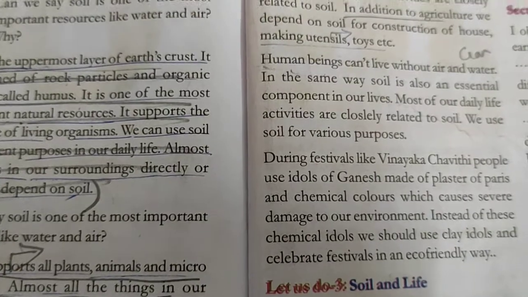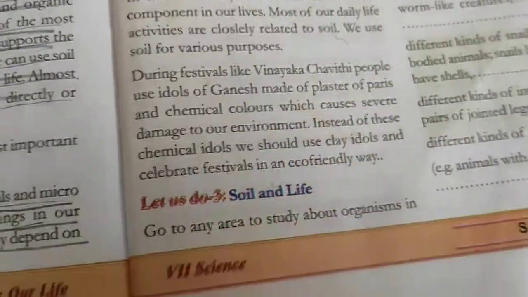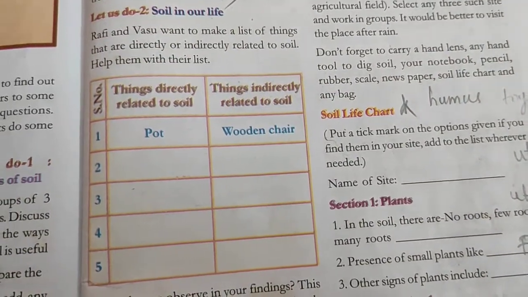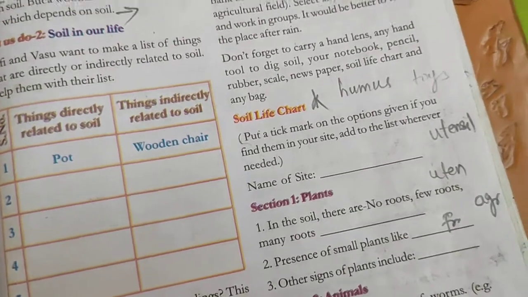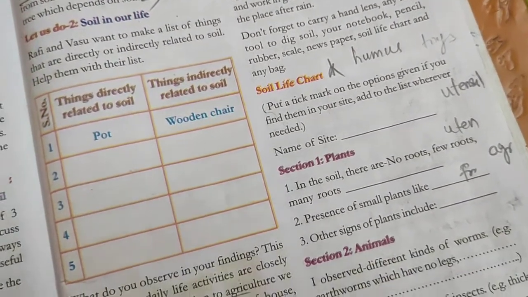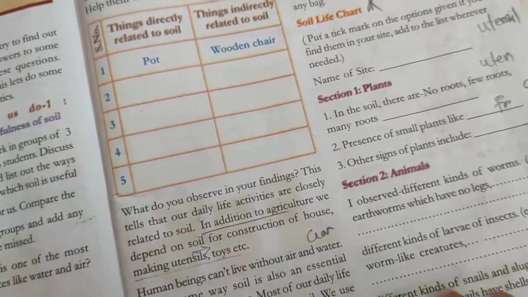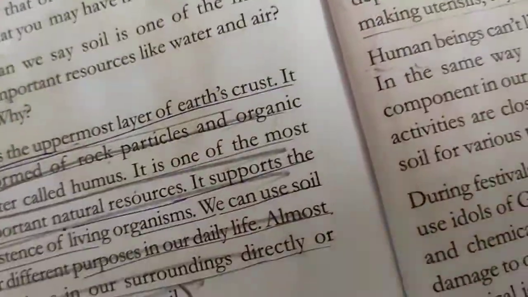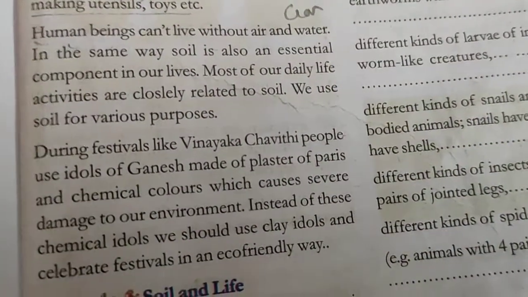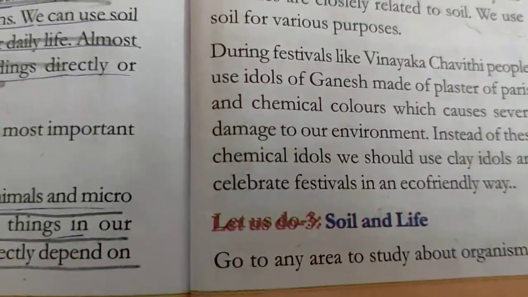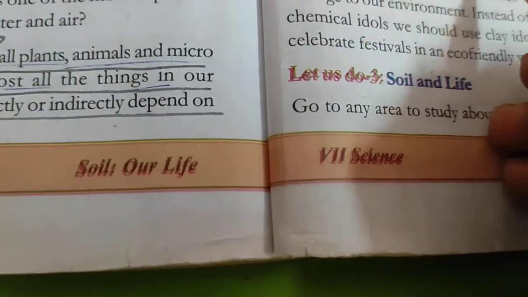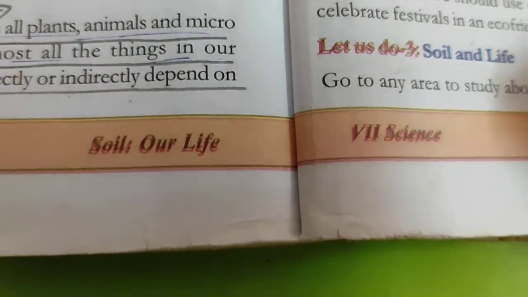We make them with soil. Also, many organisms live in the soil, some plants, some animals, some larvae, etc. Have you seen Vinayaka Chauthi? We make Ganesha idols with plaster of Paris, but it is harmful.